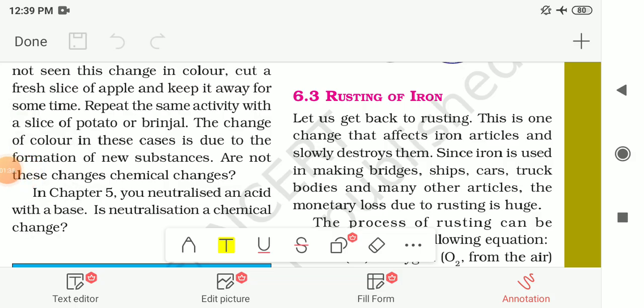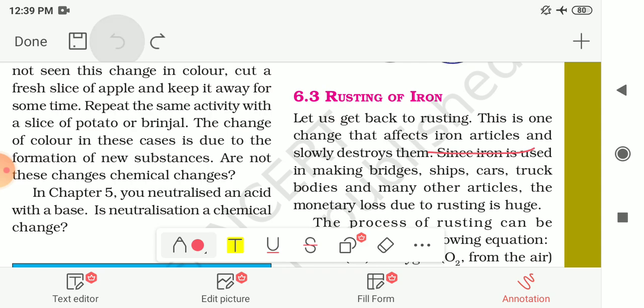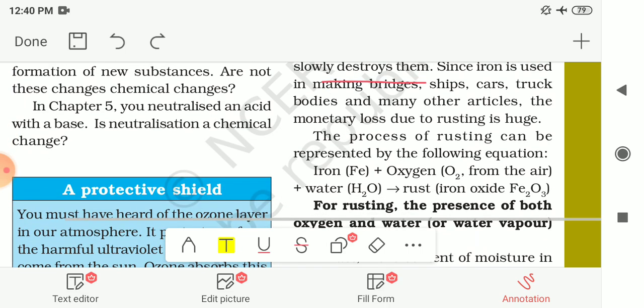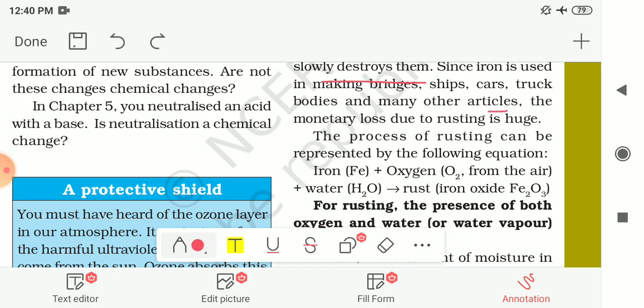Earlier we had seen that rusting of iron is an example of chemical change. So let us get back to rusting. This is one change that affects iron articles, or objects made up of iron, and it slowly destroys them. Iron is used in making bridges, ships, cars, truck bodies or different parts of trucks, and many other articles. If you observe, most of the things around you are made up of iron.